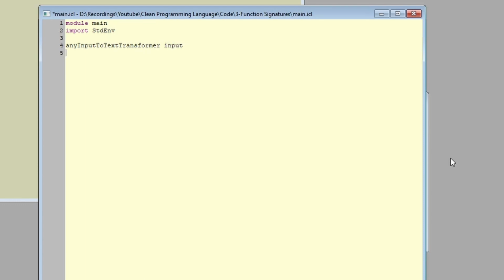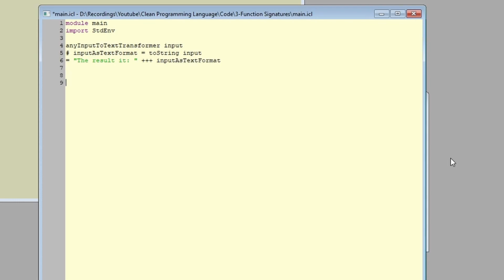First of all, let's transform the given input to a text by using the built-in function in Clean that is called toString. This built-in function allows us to transform any value to a text. So we use it to transform the value of the input to a text, then we store the result in a variable. Remember, you can name the variable whatever, but I decided to call it inputAsTextFormat. After that, let's combine both the "this is" string as well as the result of the transformation which we already stored in a variable. To combine both strings, we can use the +++ operator which Clean provides.